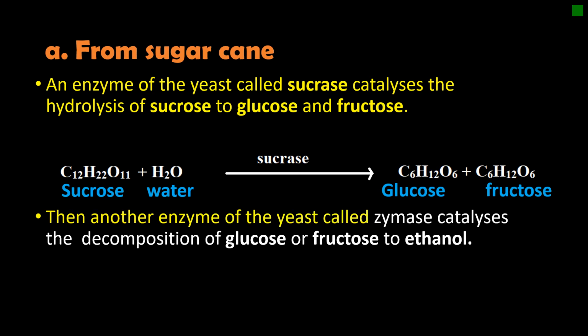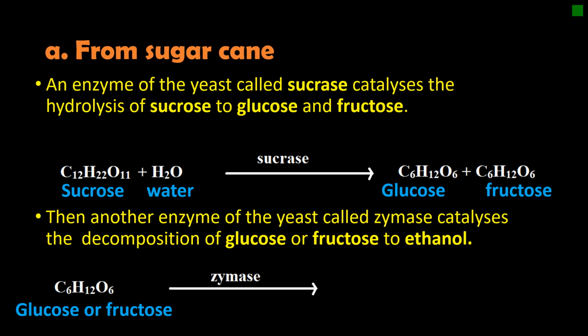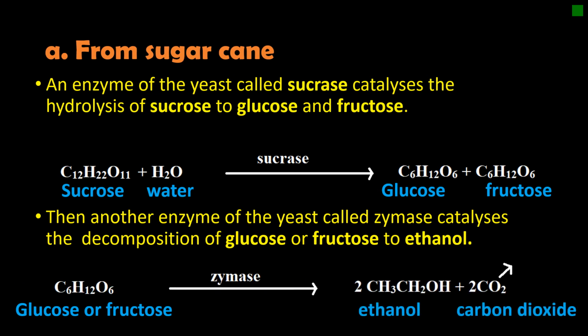Then another enzyme of yeast called zymase catalyzes the decomposition of glucose or fructose to ethanol. Here we have one of them, glucose or fructose, which is then decomposed by zymase, which is an enzyme, to give ethanol, which is our main product, and carbon dioxide, which is the side product.